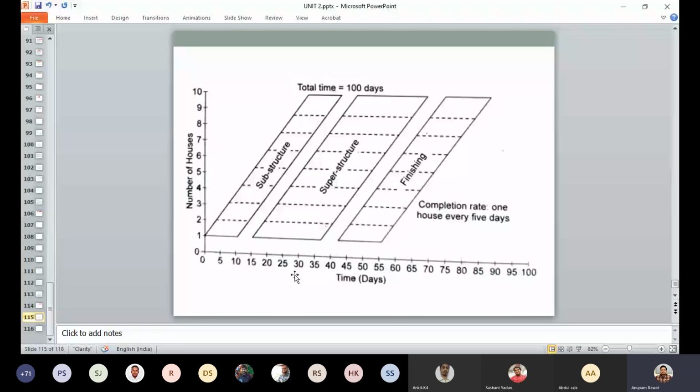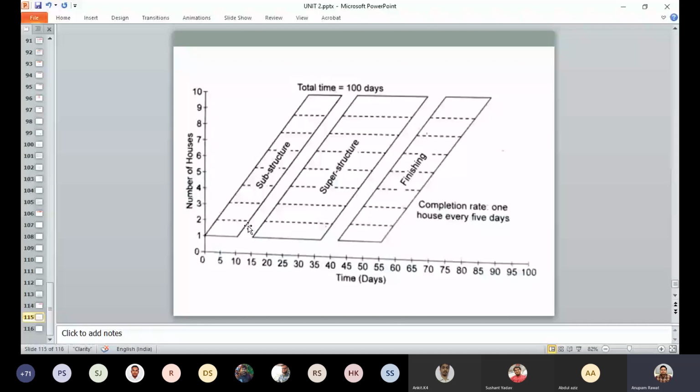A typical line of balance diagram is shown in the figure. This is for housing. Here the y-axis represents the number of houses. So these are the repeated activities, meaning the output to be delivered is given in repeated form. This is the time scale. For the housing, the work is divided into three parts: substructure, superstructure and finishing. So when a building starts being constructed, one part of the substructure gets completed, then the next one starts.